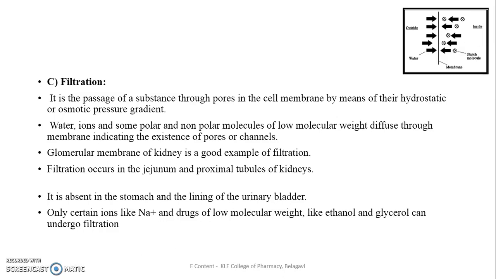Filtration occurs in the jejunum and the proximal tubules of the kidney, mainly the nephron, and it is absent in the stomach lining and urinary bladder. Only certain ions like sodium or potassium and low molecular weight compounds like ethanol and glycerol can undergo this type of filtration.